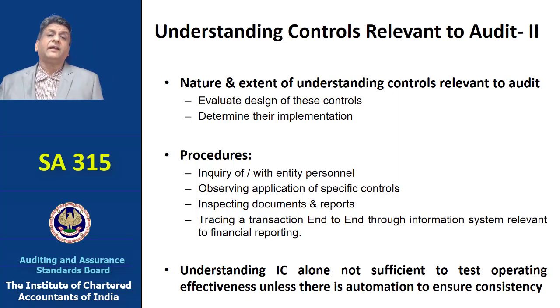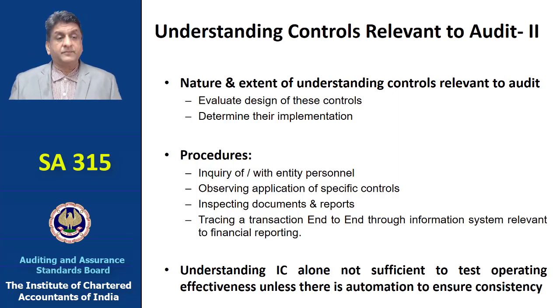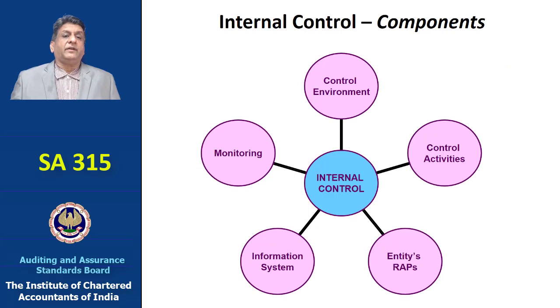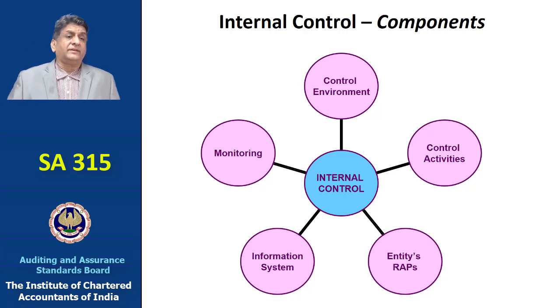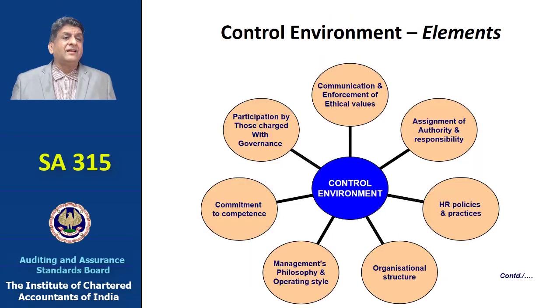So understanding an internal control by itself will not be sufficient to test operating effectiveness unless there is an automation to ensure the consistency. Now the components of internal controls. Internal control has 5 components. One is the control environment, the control activities, the risk assessment procedures which are conducted in an entity, the information system, and the monitoring of these controls. And the various elements also.